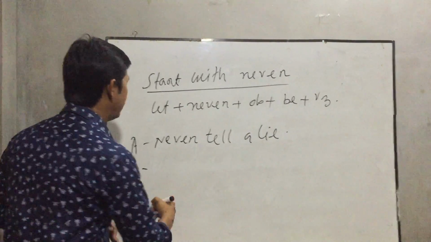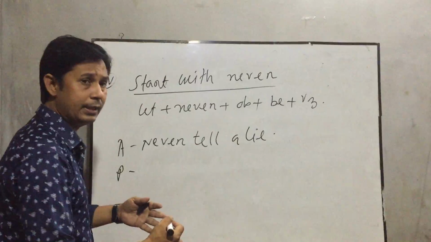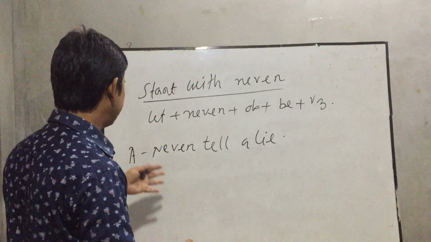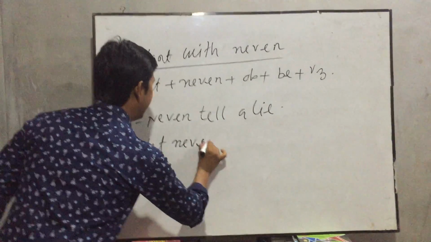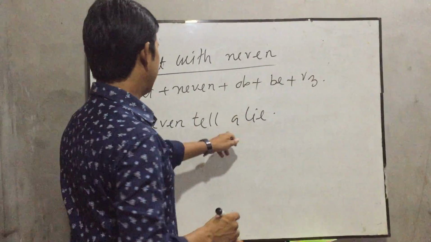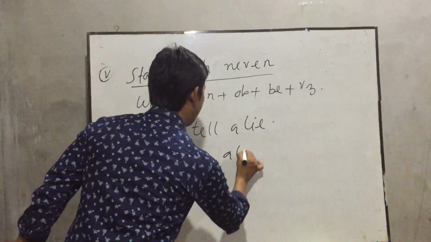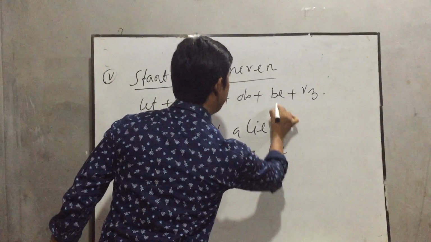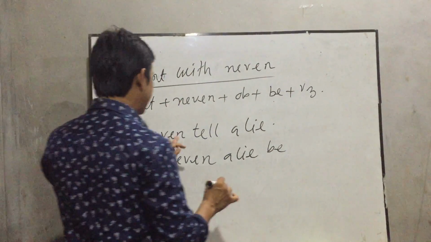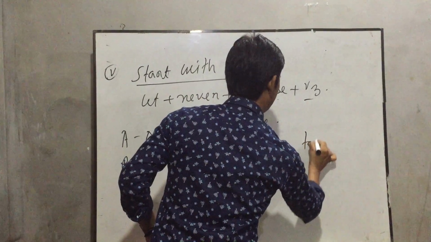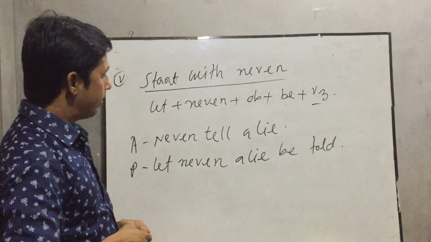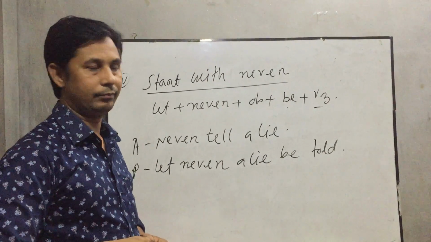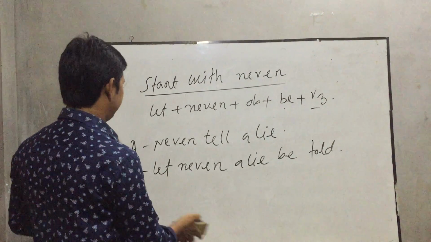So at first, when you see never in the active voice, and when you change it to passive voice, at first let, then never. Let never, then the object here, a lie. Let never a lie, then be here. Let never a lie be told. Okay, my dear students? Never tell a lie, let never a lie be told. Okay? Clear?